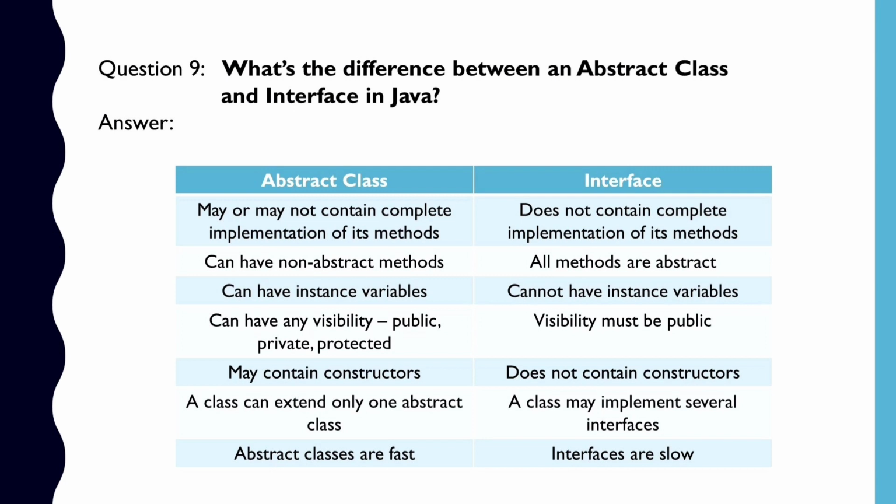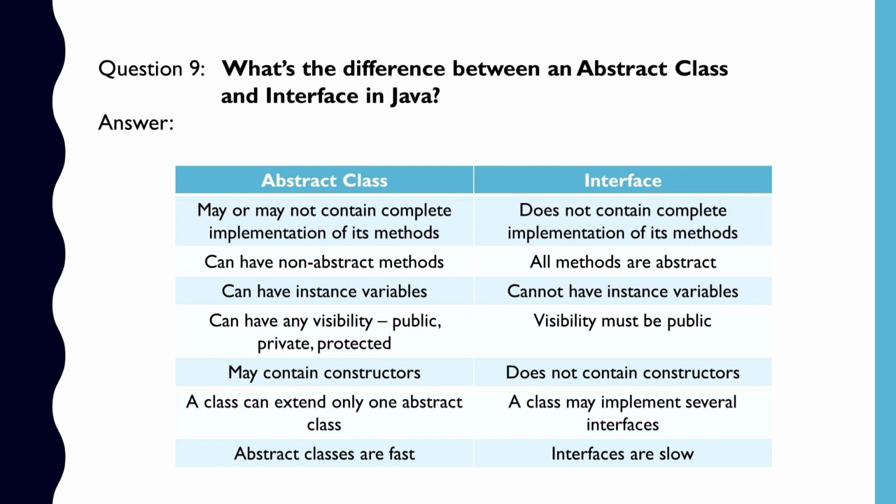What is the difference between an abstract class and interface in Java? An abstract class may or may not contain complete implementation of its methods, whereas an interface can never contain the complete implementation of its methods. An abstract class may contain non-abstract methods, but in case of interface, all methods are abstract. An abstract class can have instance variables, whereas an interface cannot have any instance variables.